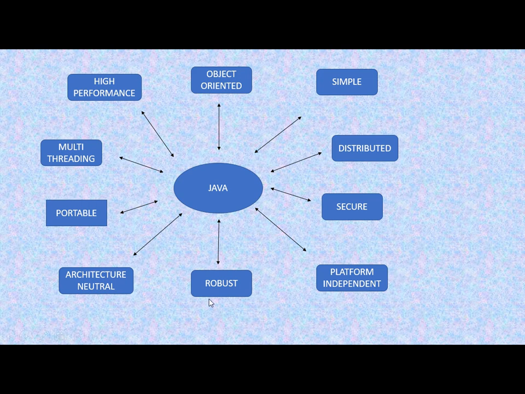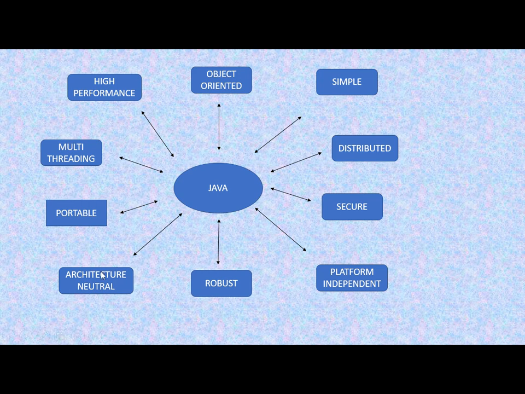Then we have robust. Robust is a term which means strong. So Java is robust because it has a very good capacity of handling errors during execution, and it utilizes strong memory management. That is why this is a very strong, very robust language.